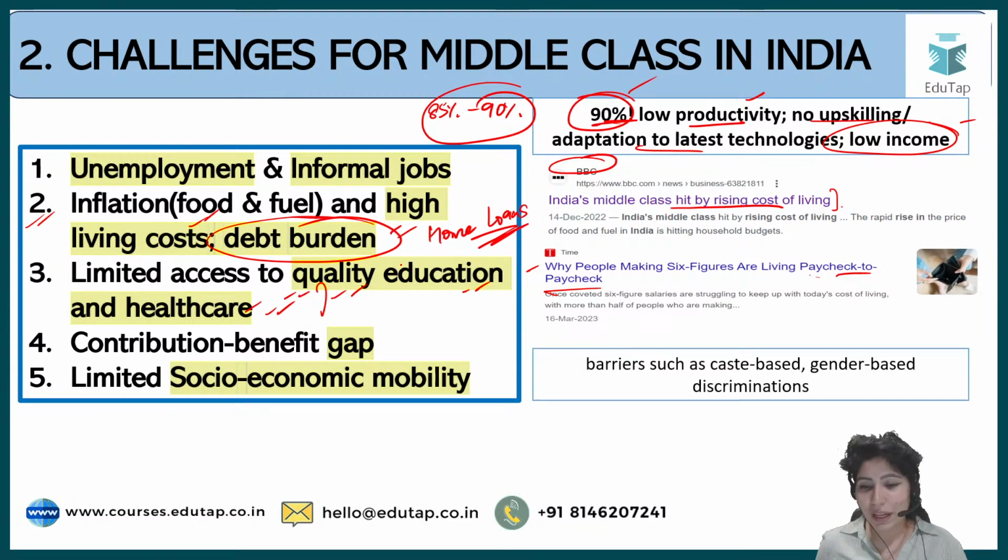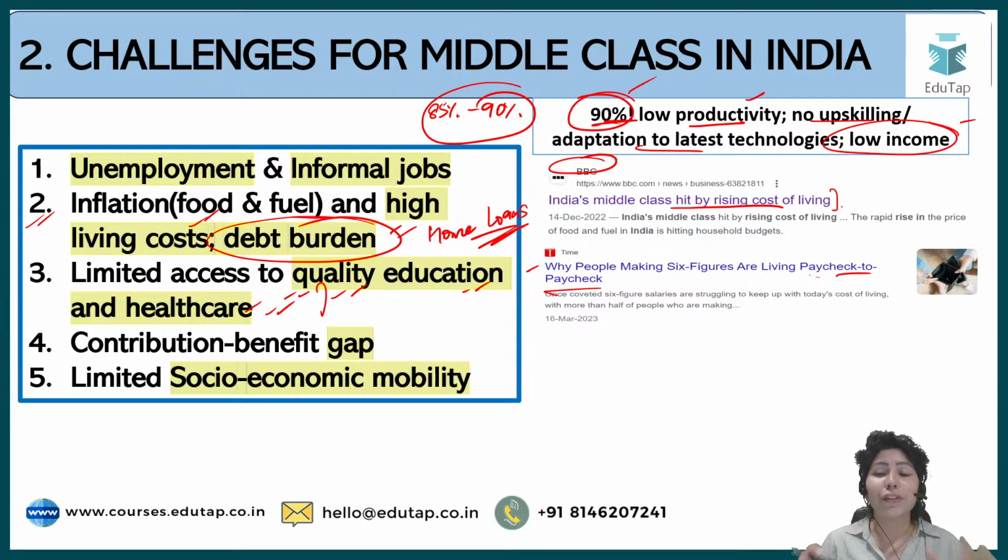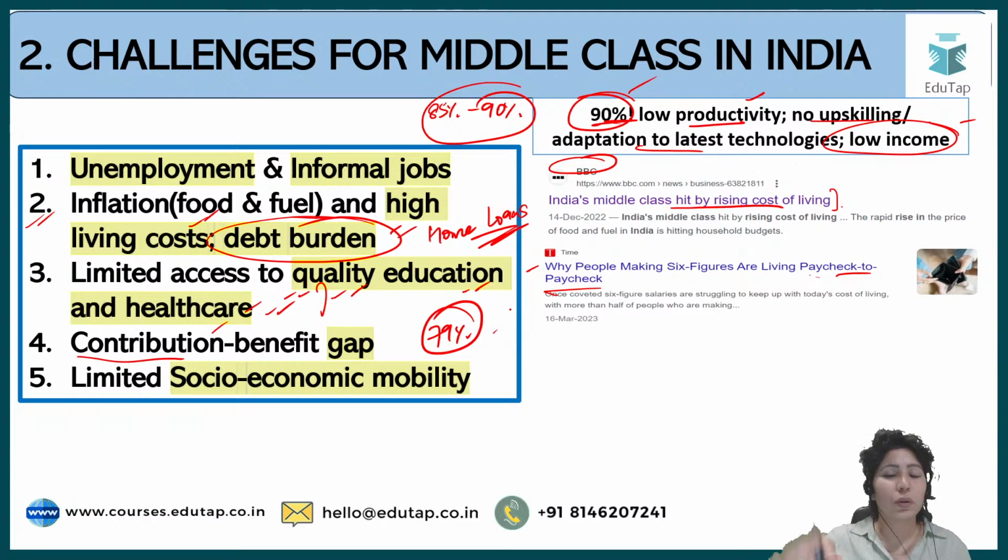Then the fourth one, there is the contribution benefit gap. What do I mean when I say contribution benefit gap? What is the contribution that middle class is making? We told that 79% of the taxpayer base in your country is coming from middle class. So they are paying a lot of taxes. The moment your income crosses around 6 lakhs or 7 lakhs according to the recent budget.